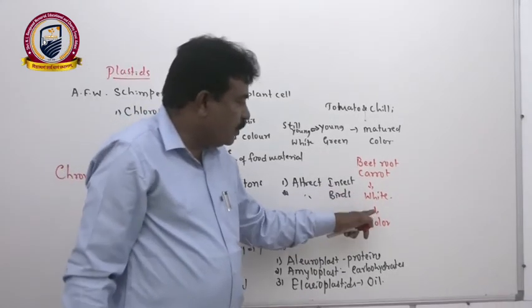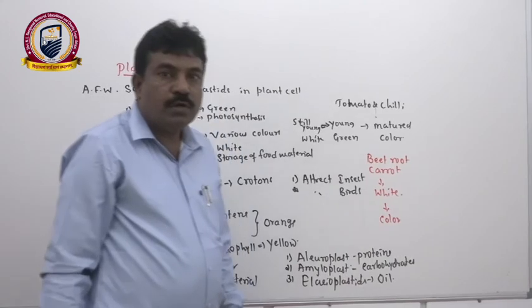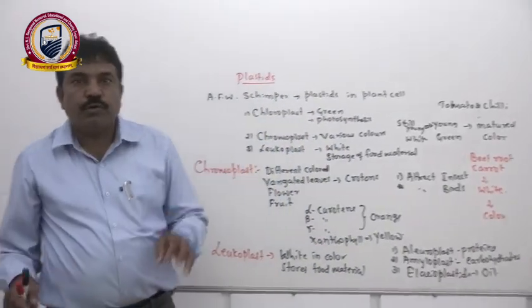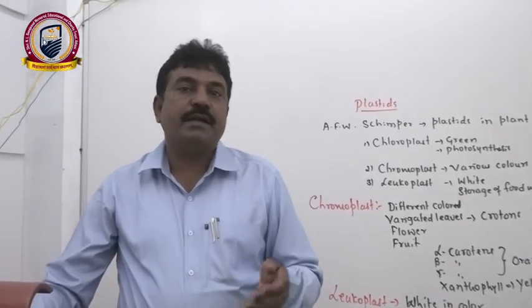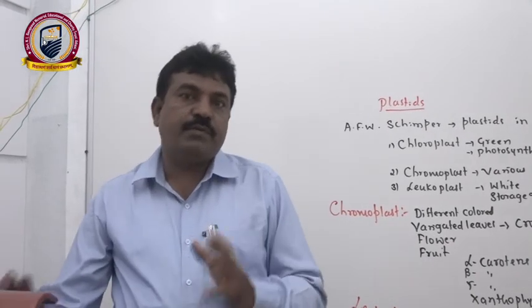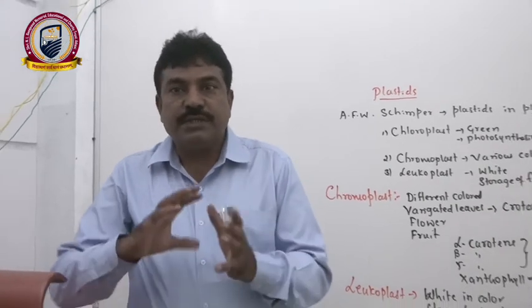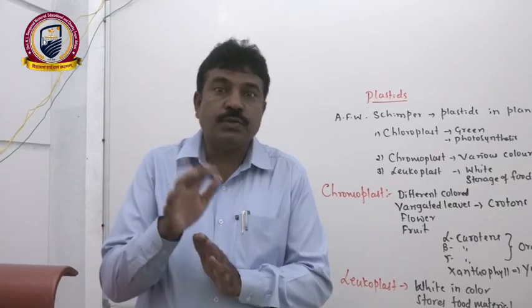That means the leucoplast is converted into what? The chromoplast. By this, it indicates that chloroplast, chromoplast and leucoplast are interconvertible plastids, and structurally they have the same organization. Based on function, they change their pigments and also their function.